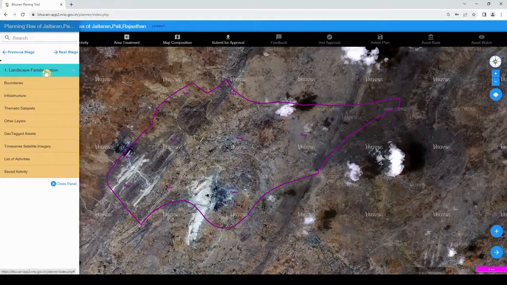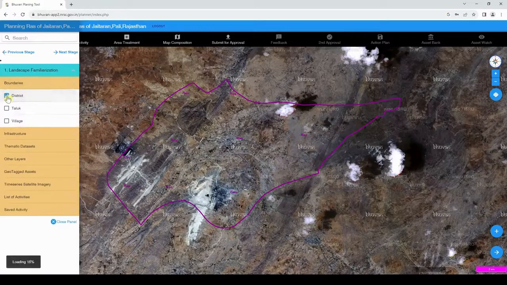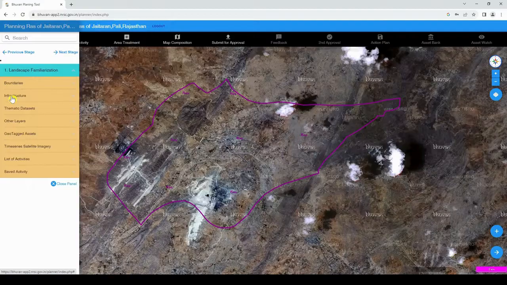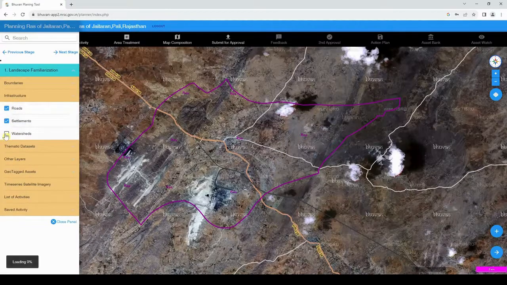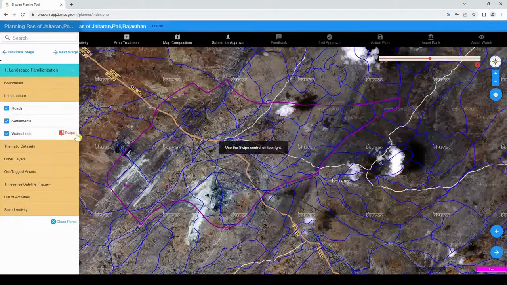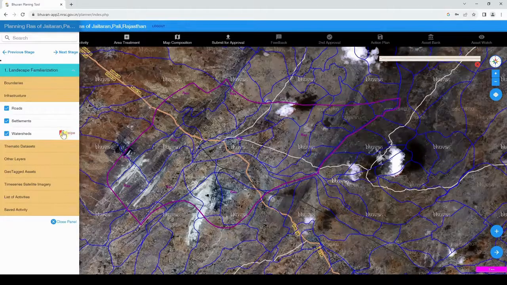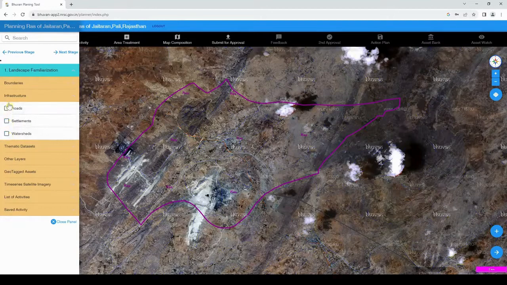Landscape familiarization. The portal offers familiarization with the landscape by means of interactive selection and visualization of multi-resolution satellite imageries. Boundaries: administrative boundaries, that is village, taluk and districts, for the selected panchayat. Infrastructure: settlements from the SysDP database, road network 1 to 10,000, and watersheds can be visualized under the infrastructure option.